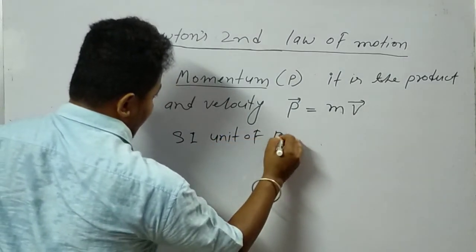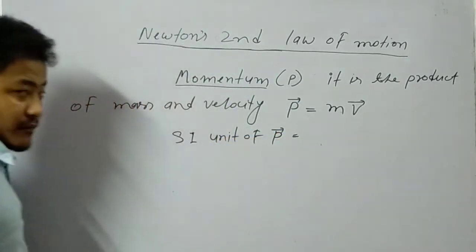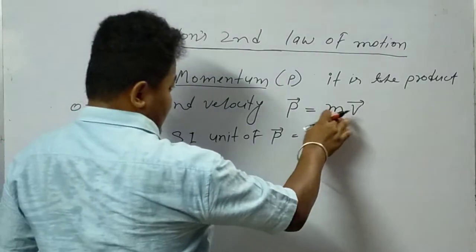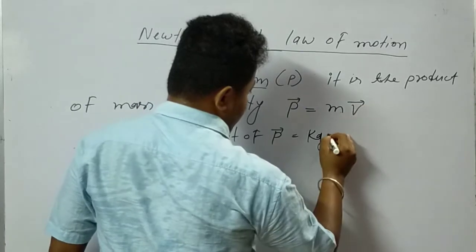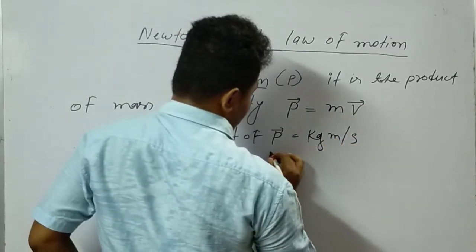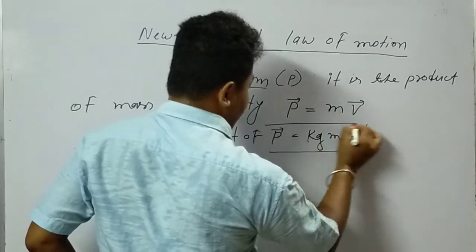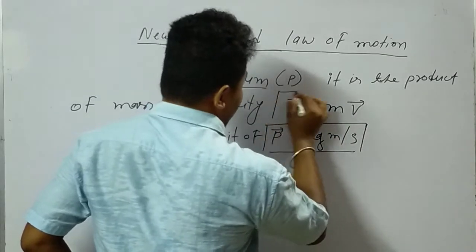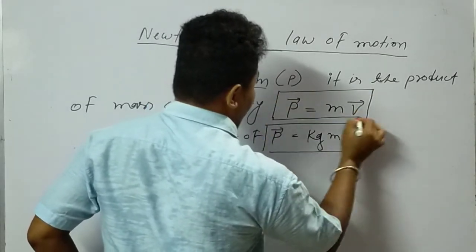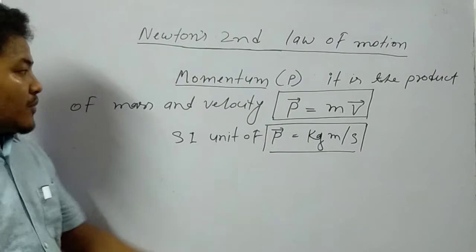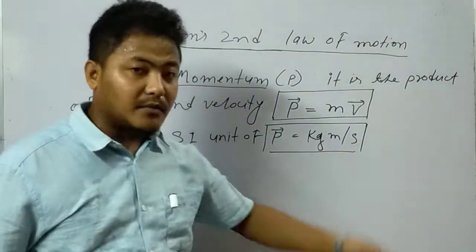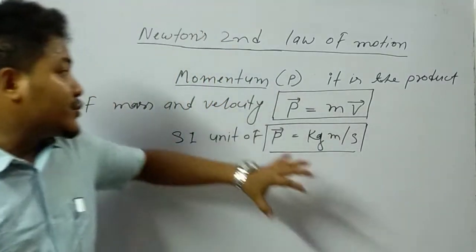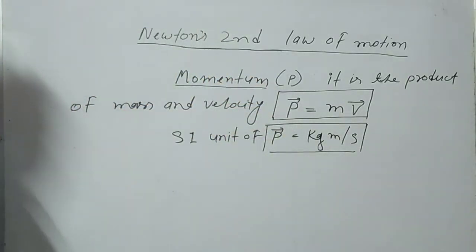What is the SI unit of momentum P? Mass is in kilograms, or kg. Velocity is in meters per second. So kg meter per second is the SI unit of momentum. Is that clear? For mass, the SI unit is kg, and for velocity, the SI unit is meter per second. That is your momentum concept.